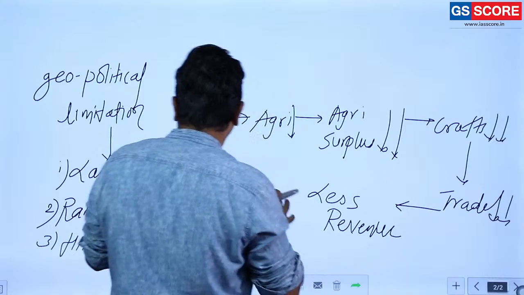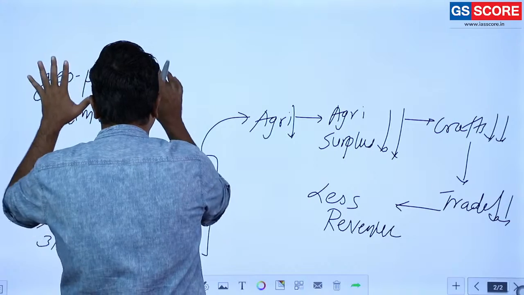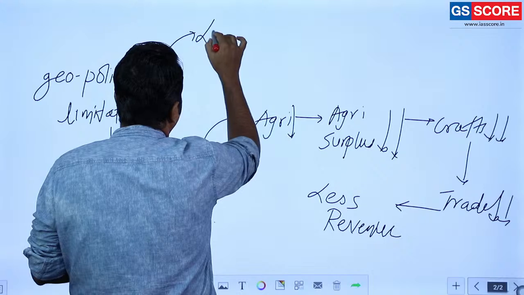Then one more aspect, related to agriculture: the geopolitical limitation. This geopolitical limitation leads to limited resources.